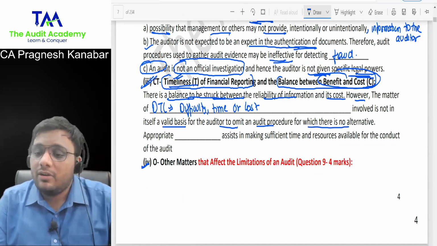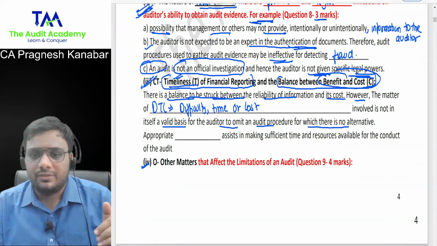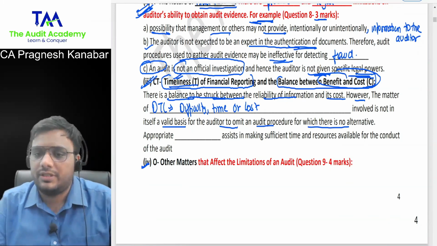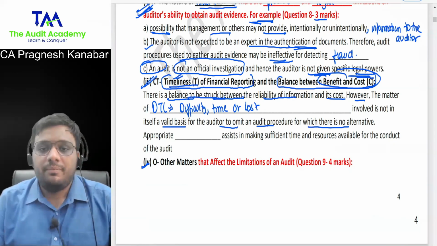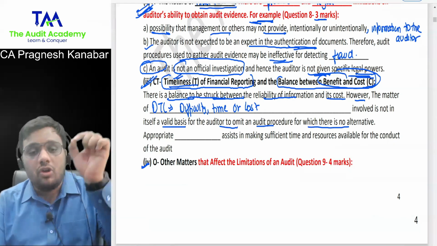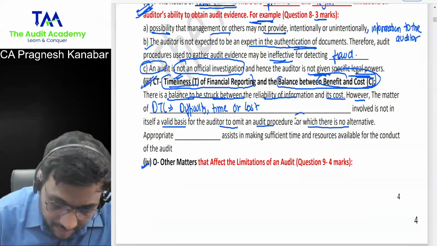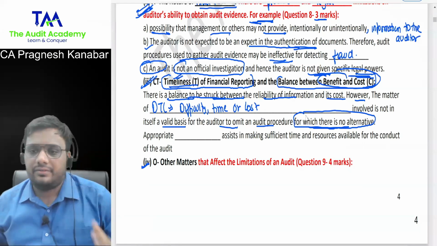Boss, you can go for less expensive procedures provided it satisfies you. You cannot compromise the quality of evidence and say that I will not perform this procedure just because there is some cost involved. So matter of DTC involved is not in itself a valid basis for auditor to omit an audit procedure. Remember the last phrase, for which there is no alternative.